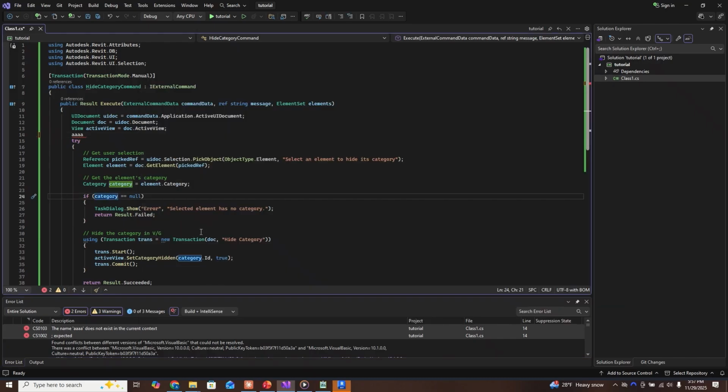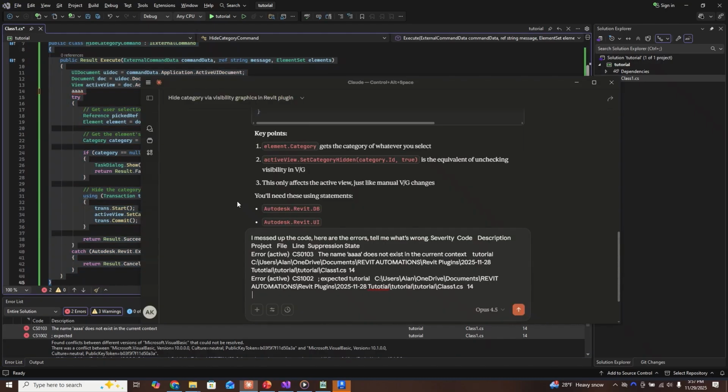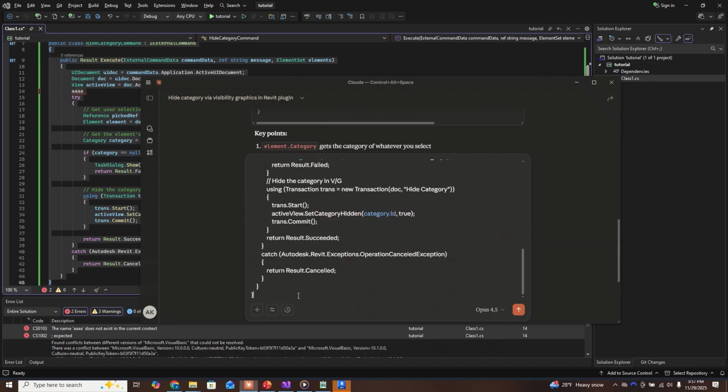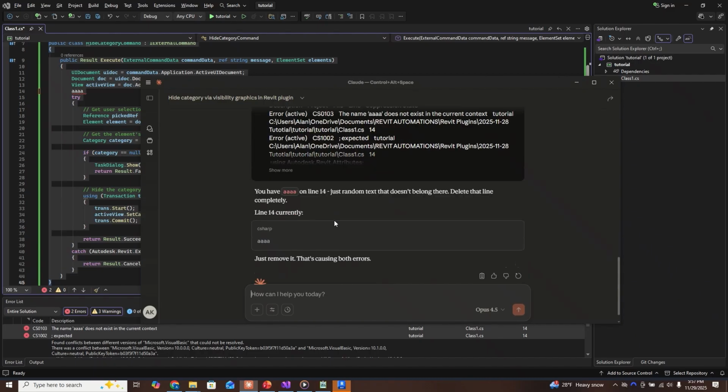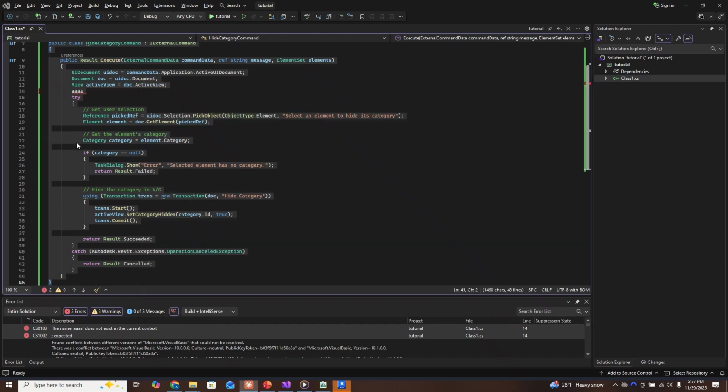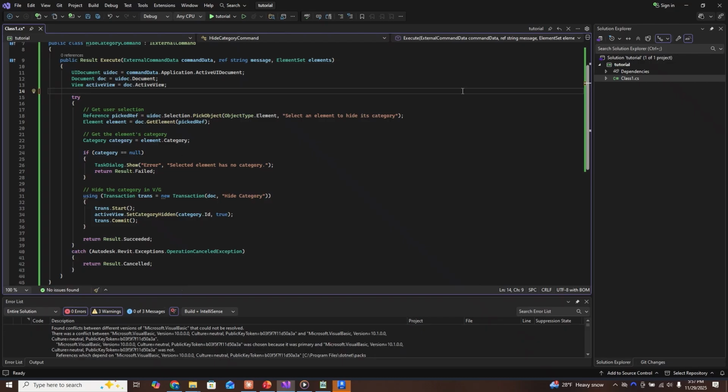And then I'll also just copy the whole code. This isn't really the best way to do this, but for what I'm trying to show you in the tutorial, we'll just do this example. And bam! This is why I love AI. You delete this, and the errors went away.